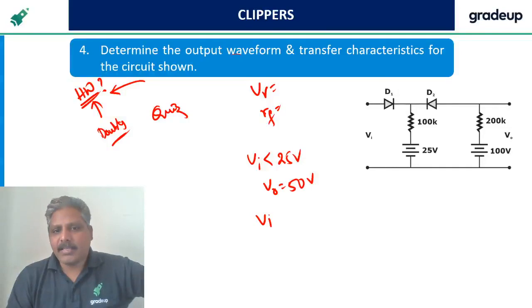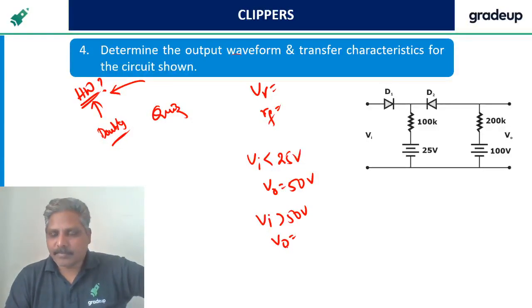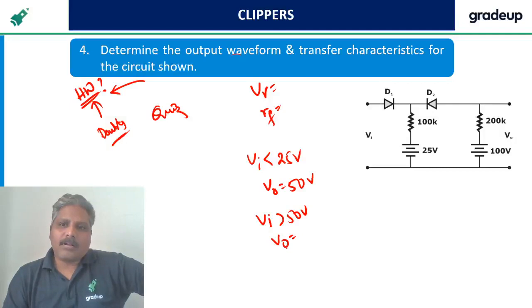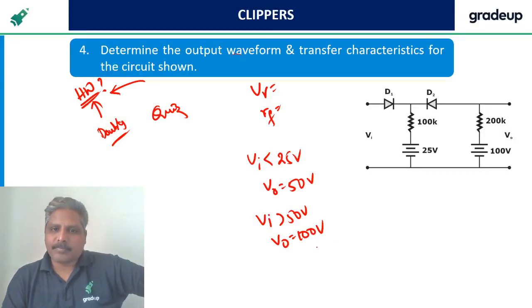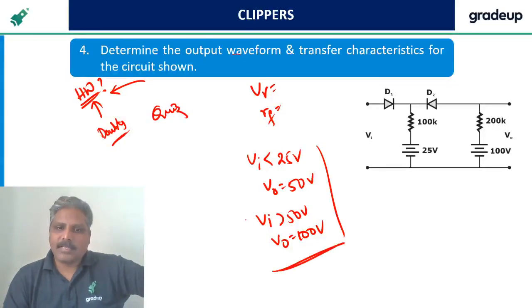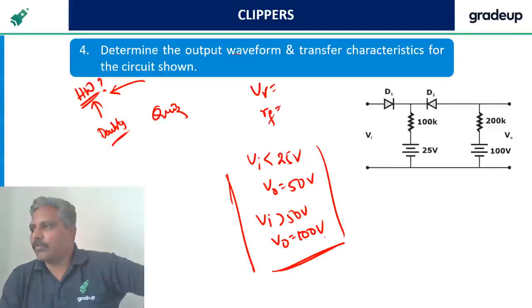So Vi greater than 50 volts, V naught is going to be 100 volts. This is the clue for you.